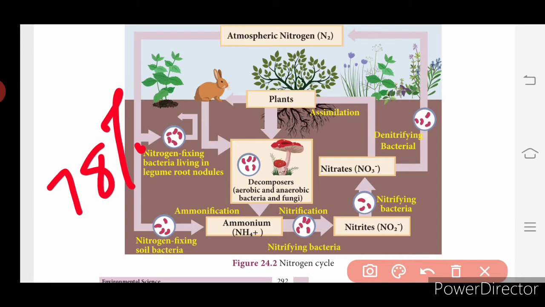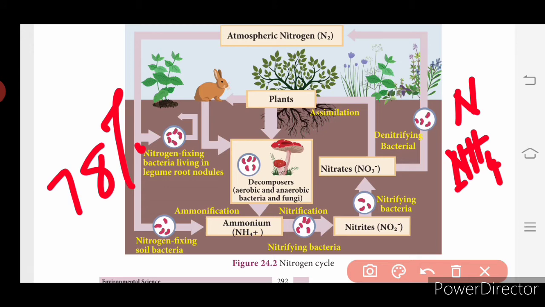78% nitrogen. Plants and animals cannot utilize this atmospheric nitrogen directly, so they can use it only if it is in the form of ammonia. So they use the converted form of nitrogen, like when nitrogen is in the form of ammonia, NH4. Ammonia's formula is NH4, so there you have nitrogen. Then amino acids.